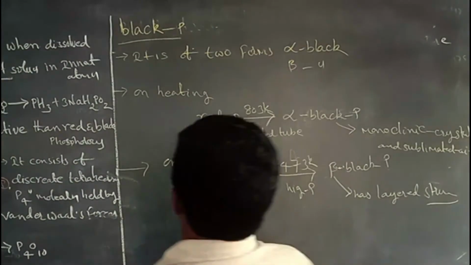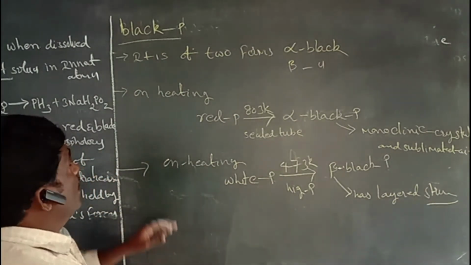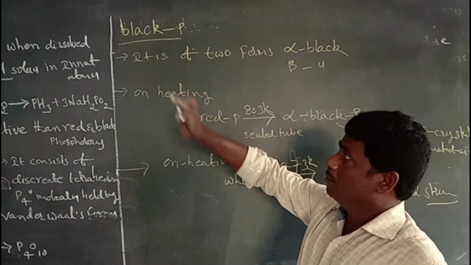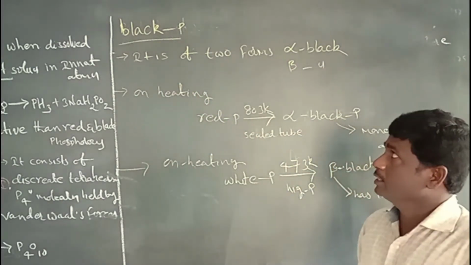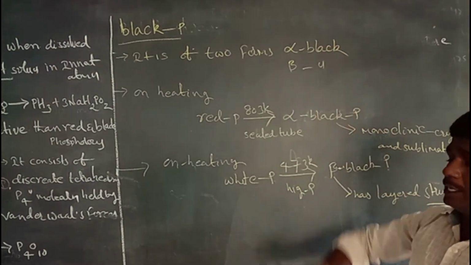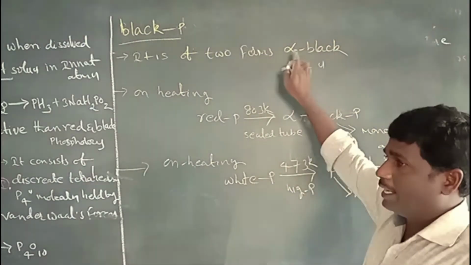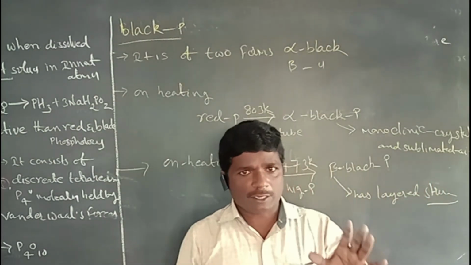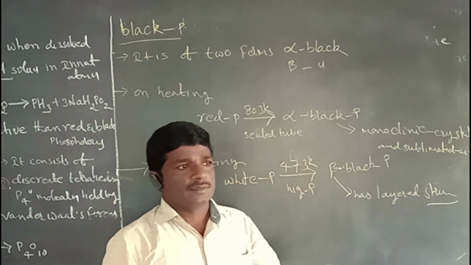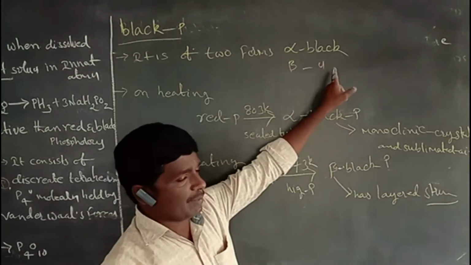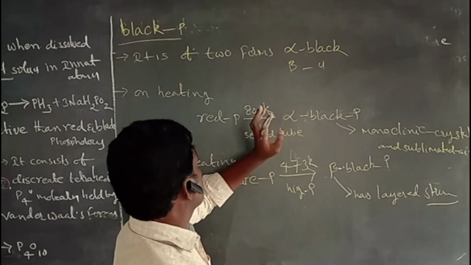Next, the third allotropic form is black phosphorus. There are two forms of black phosphorus, known as alpha black phosphorus and beta black phosphorus.